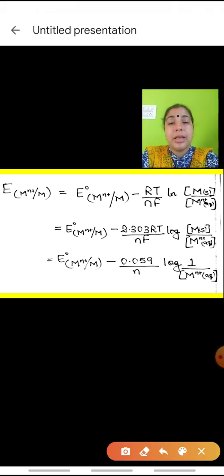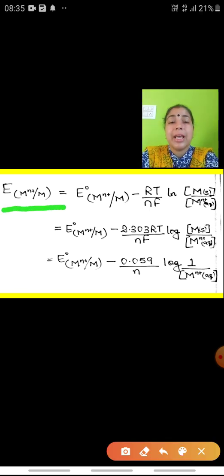See the formula carefully. E of M n positive slash M. For example, you have to calculate the electrode potential, or you can say the cell potential, of a copper electrode. Then E of Cu2 positive slash Cu, we'll call this M as Cu, is equal to E naught. E naught means the standard. Naught here signifies the standard condition, that is when the concentration is 1 M.